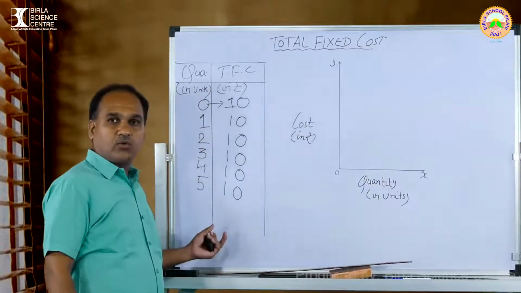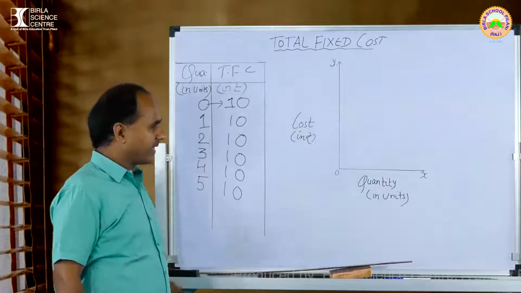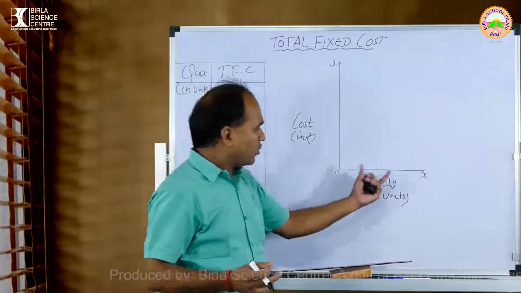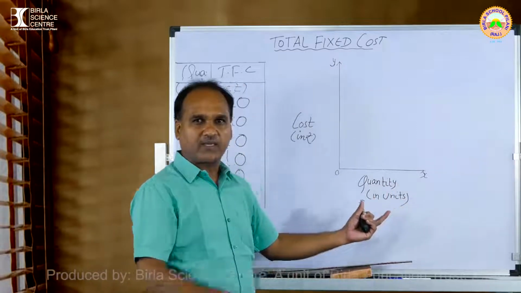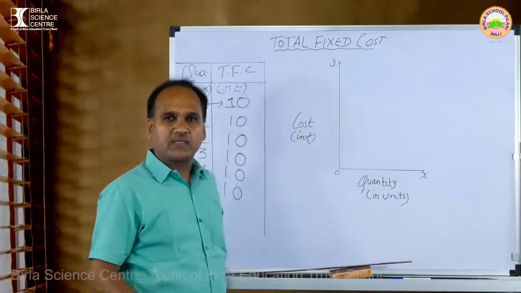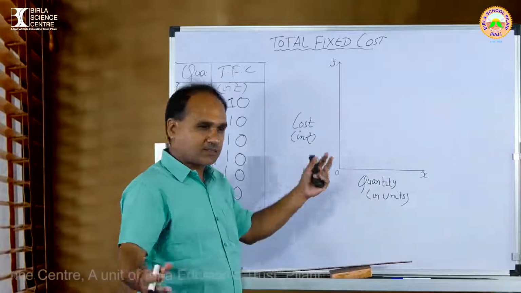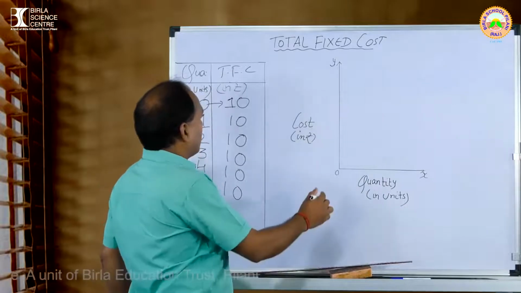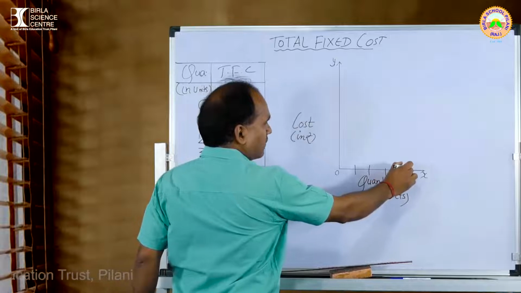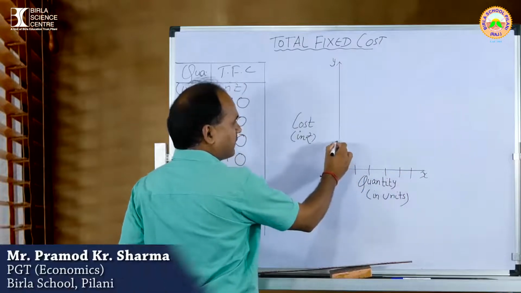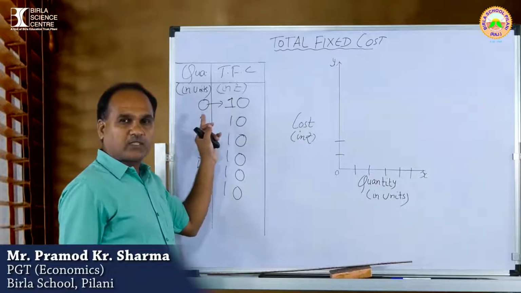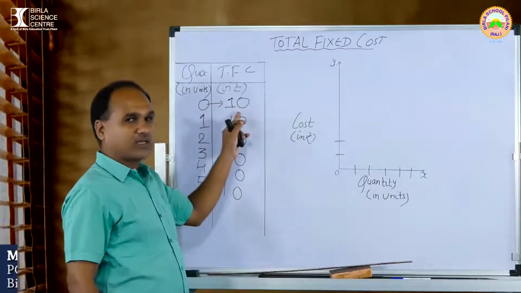Now with the help of this schedule, this table, we are going to draw the diagram. Suppose X, O, Y. On the OX axis we are measuring the quantity in units, and on the OY axis we are measuring the cost in rupees. That's all. Come here. When the output is 1, 2, 3, 4, 5. Suppose this is 5, 10. ठीक है ना? You can see when the output is 0, what is the fixed cost?